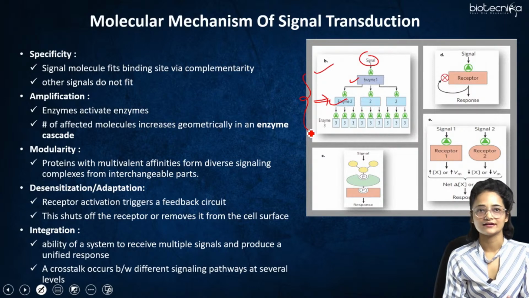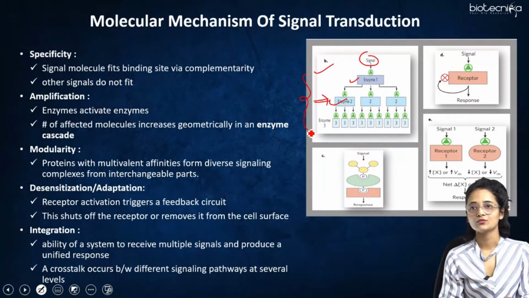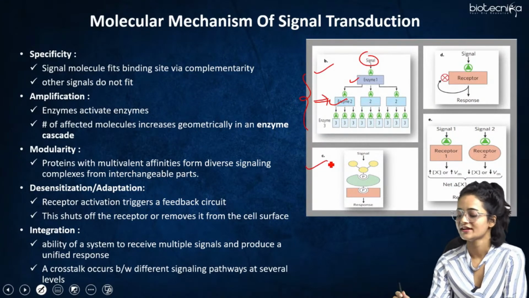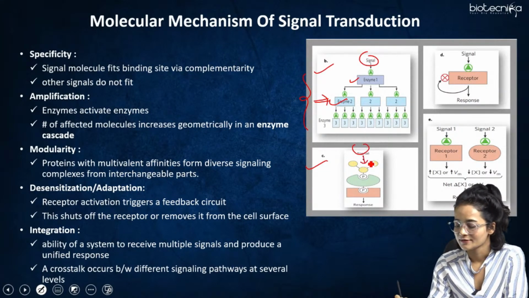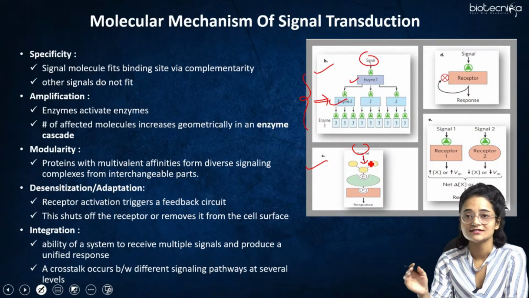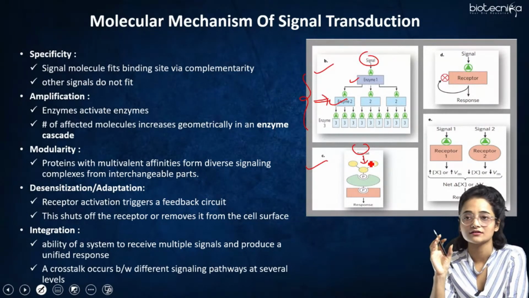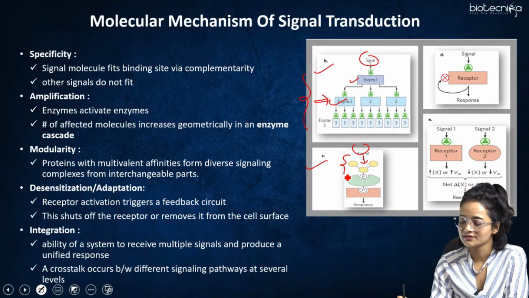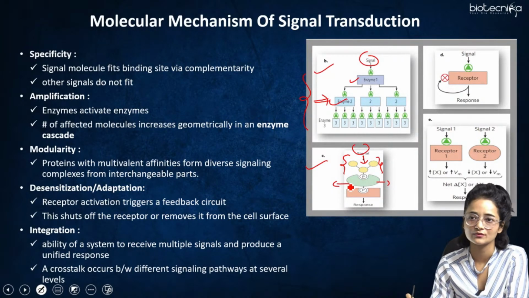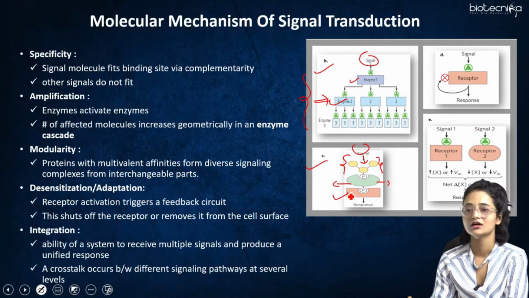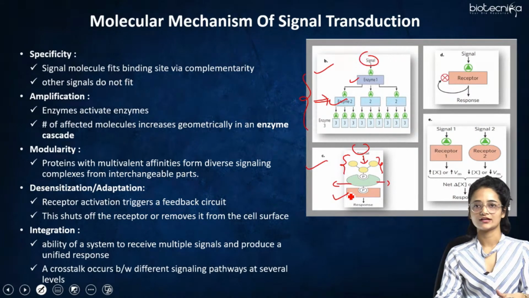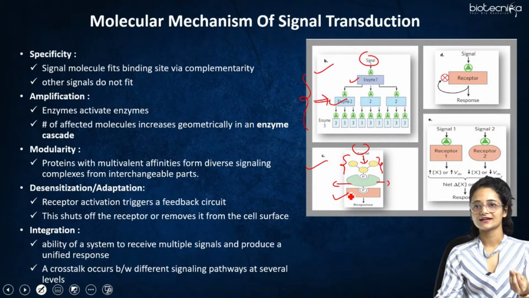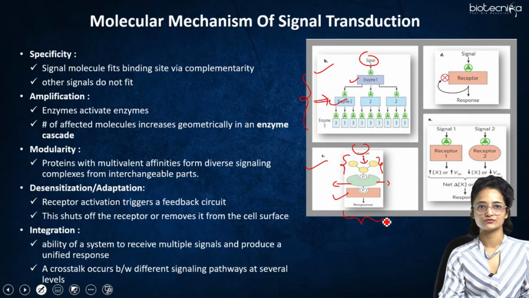Third is modularity. In modularity, there is a signal that gives a signal to a particular receptor. This receptor has an amino acid which gets phosphorylated. So this receptor gets phosphorylated. In turn, this receptor phosphorylates the other receptor, and that receptor gets phosphorylated. After the phosphorylation of this receptor, it activates the other receptor, and this receptor also gets phosphorylated. So in the form of phosphorylation, the receptors are getting activated, and the ultimate response is being produced here.